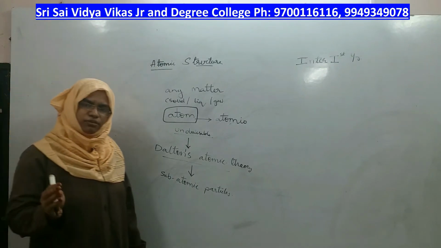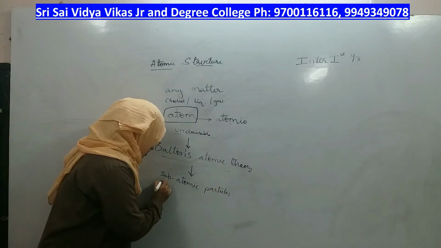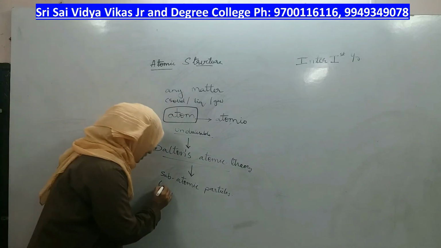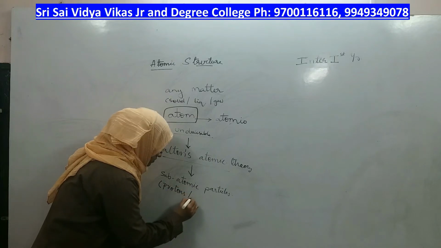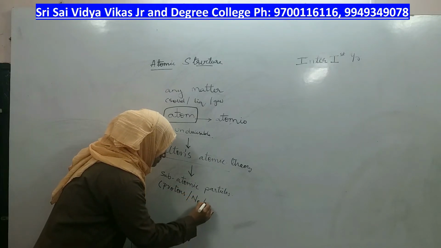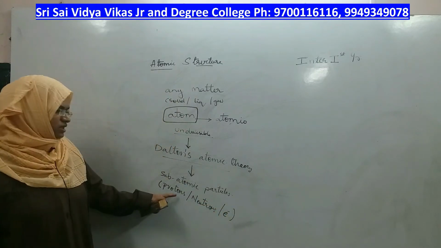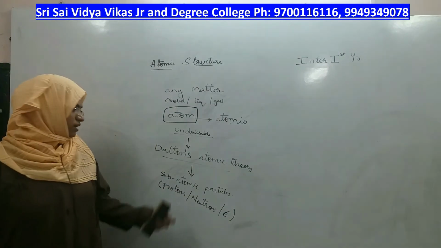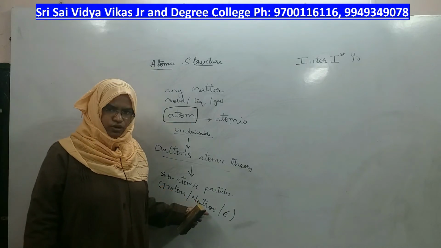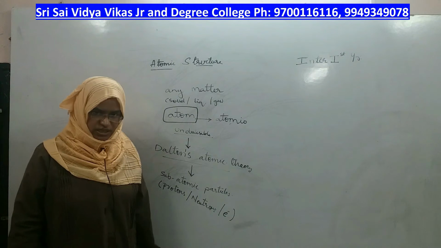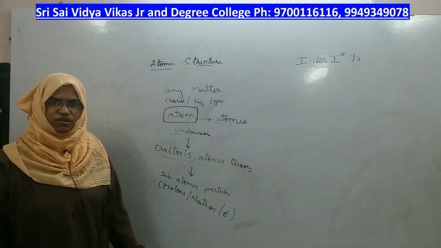What are the three subatomic particles, which were proved later, but for our convenience let us write them now itself. The three subatomic particles are protons, neutrons and electrons. These three are the subatomic particles, and you cannot have an atom in which only proton or only neutron or only electron or any two of them exist. In every atom, all these three subatomic particles exist in coordination.